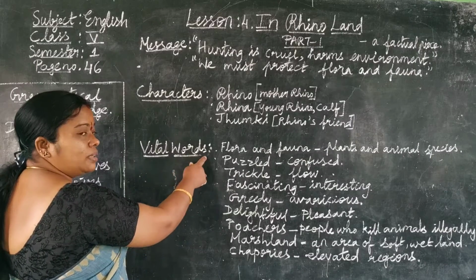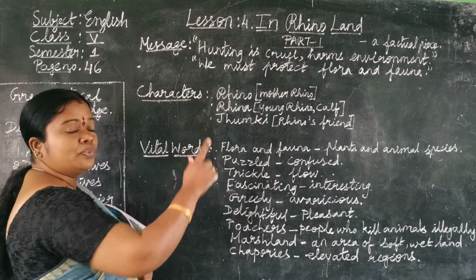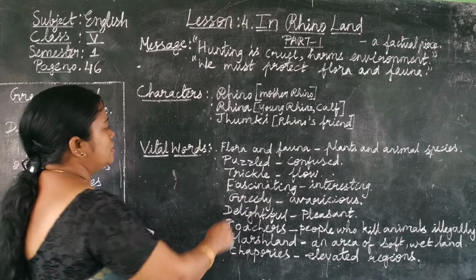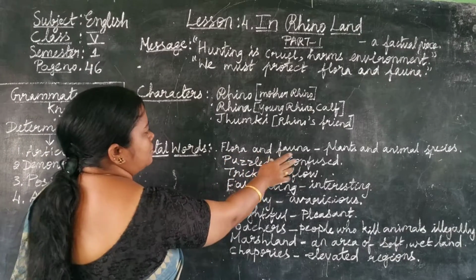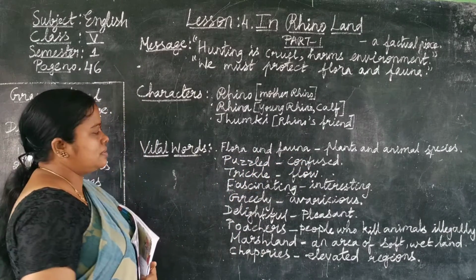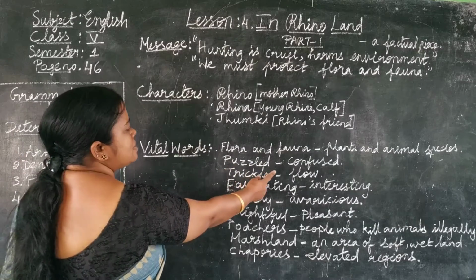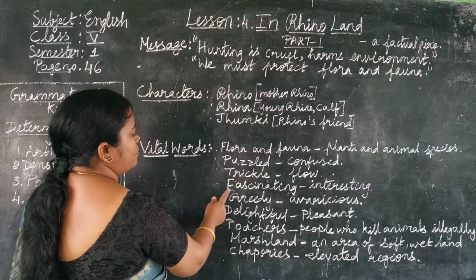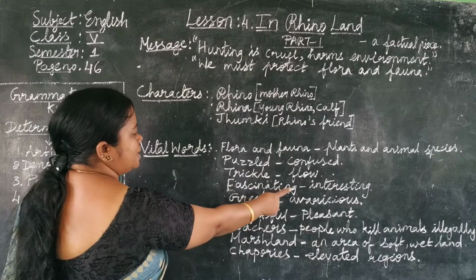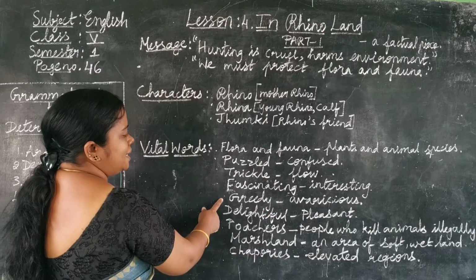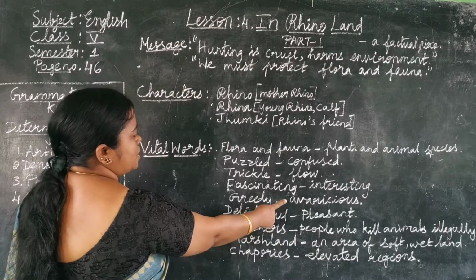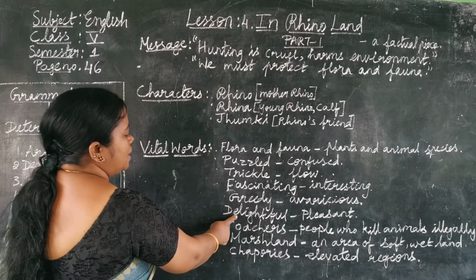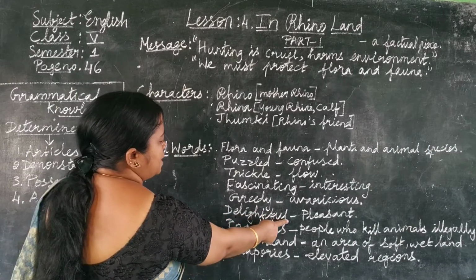And what are the vital words in this part 1 of the lesson? Flora and fauna, plants and animal species. Puzzled means confused. Trickle means flow. Fascinating means interesting. Greedy means avaricious. Delighted, delightful means pleasant.